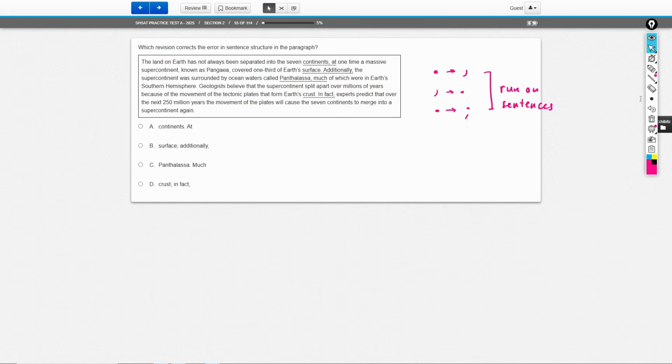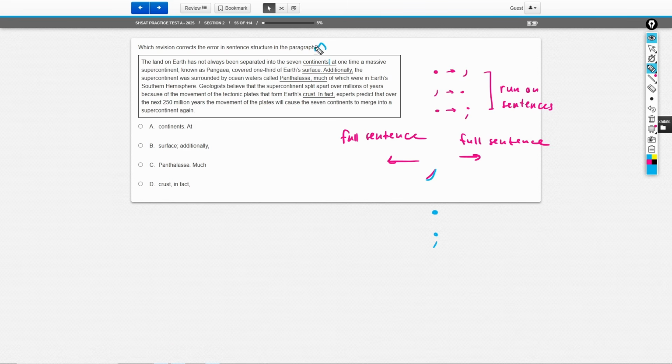Choice A says that this comma here is incorrectly placed and should be a period. The only time that you're replacing a comma for a period is to correct a run-on sentence, right? That means that whatever is to the left of this comma is a full sentence, and whatever's to the right of this comma also is a full sentence. If this is true, then this comma has created a run-on sentence where 2 sentences are combined into one and are not separated properly by either a period or a semicolon, okay? So let's look at the case.